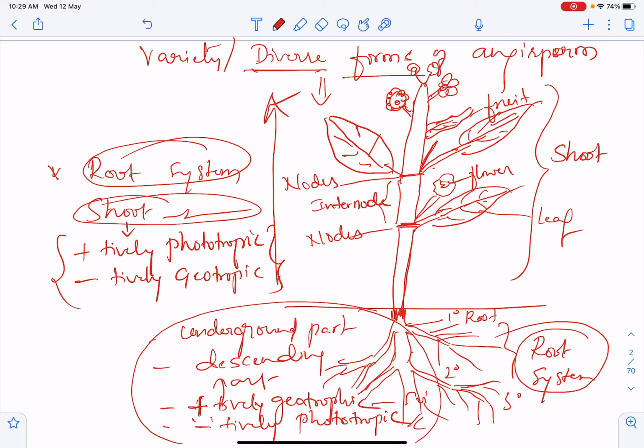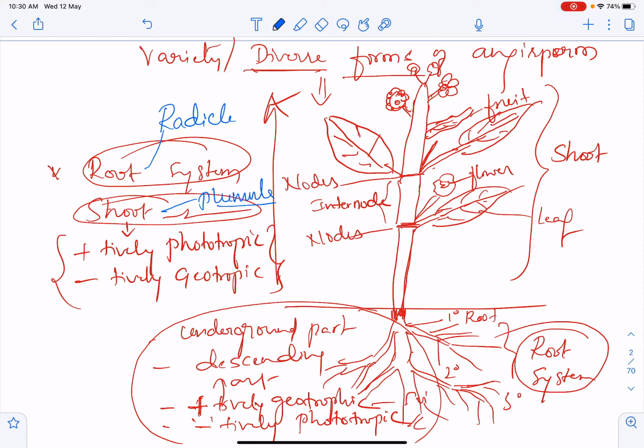So the root system develops from the radicle of the embryo, and the shoot system develops from the plumule of the embryo. These are direct questions. So the embryonal axis has the radicle and plumule, where we can see this.